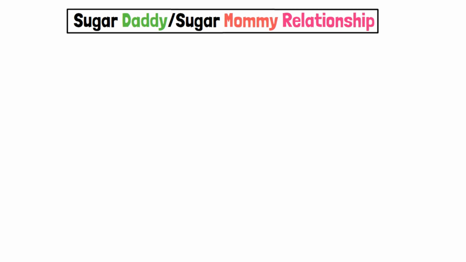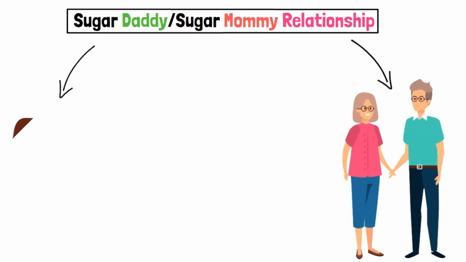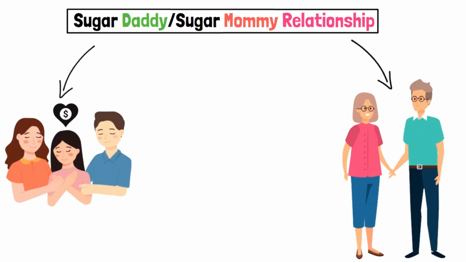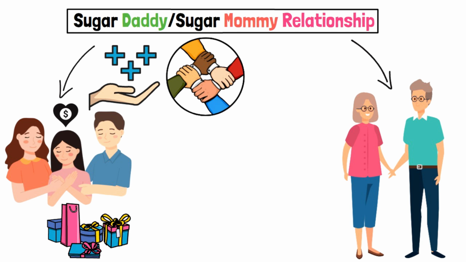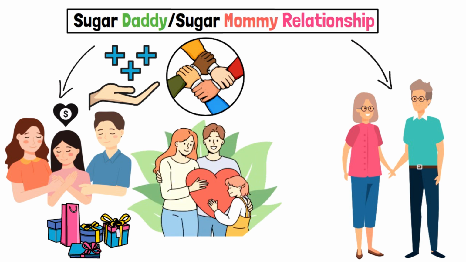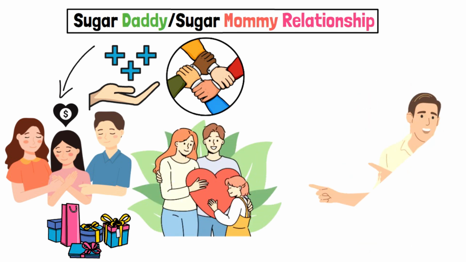Sugar daddy, sugar mommy relationship. A sugar daddy or sugar mommy relationship is a transactional arrangement where an older, wealthy individual, the sugar daddy or mommy, provides financial support, gifts, or other material benefits to a younger partner, the sugar baby, in exchange for companionship, intimacy, or a romantic relationship. These arrangements are often based on an uneven power dynamic and an exchange of resources for intimacy or companionship.